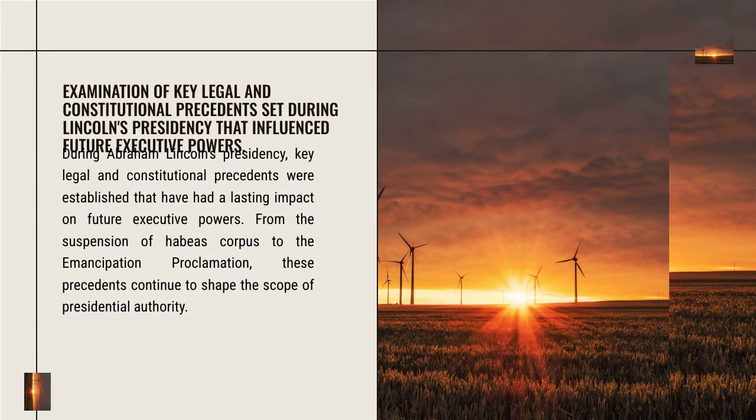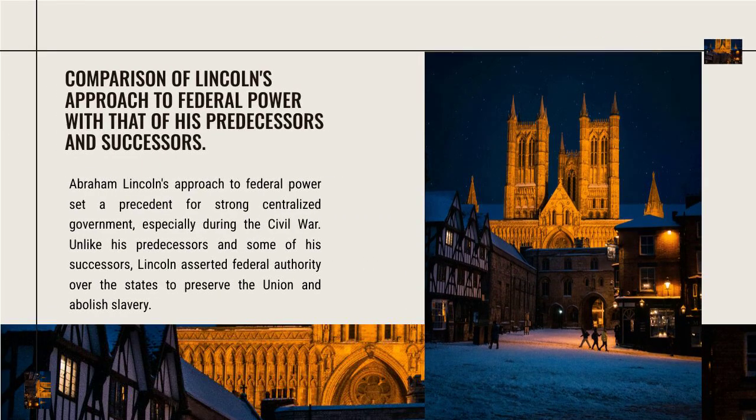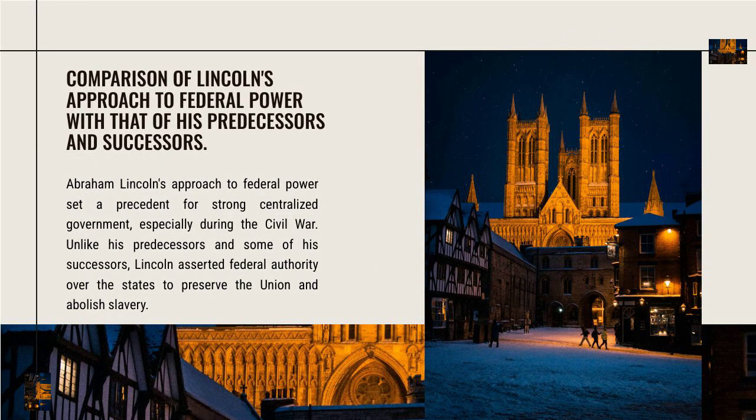During Abraham Lincoln's presidency, key legal and constitutional precedents were established that have had a lasting impact on future executive powers. From the suspension of habeas corpus to the Emancipation Proclamation, these precedents continue to shape the scope of presidential authority. Abraham Lincoln's approach to federal powers set a precedent for strong centralized government, especially during the Civil War.